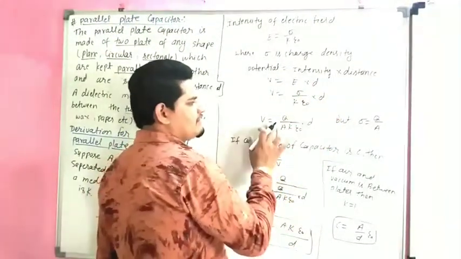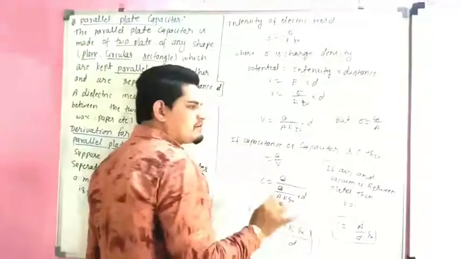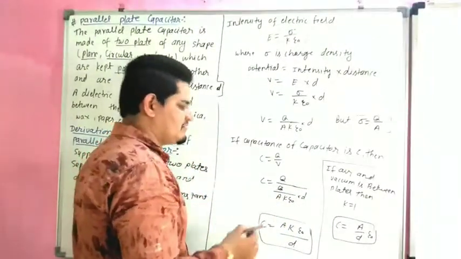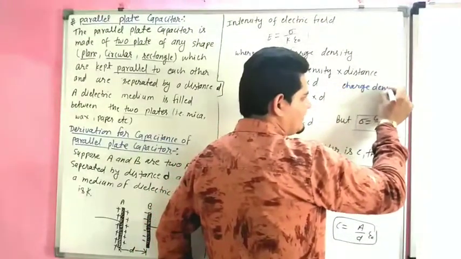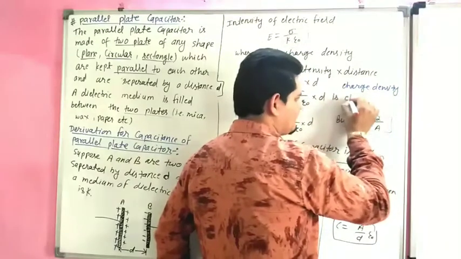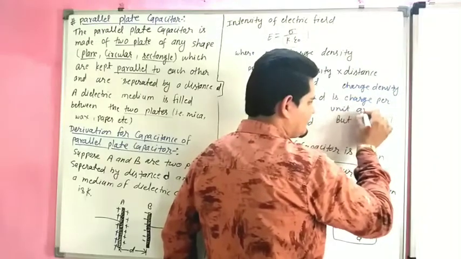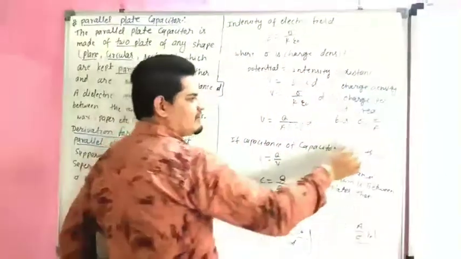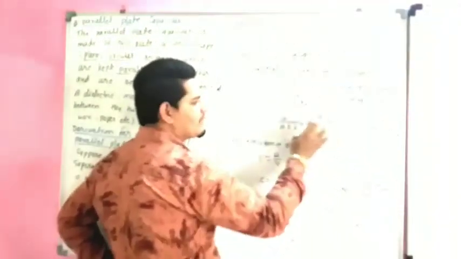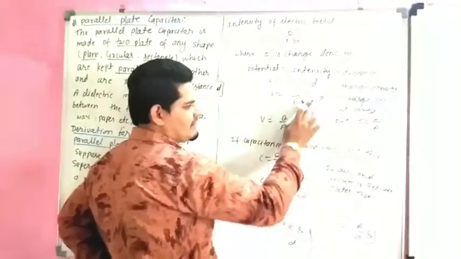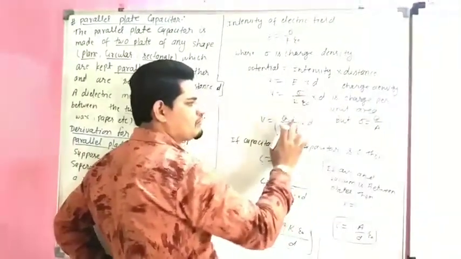Now V is equal to, but sigma is equal to Q upon A. This is the formula of charge density, charge per unit area. Charge density sigma is charge per unit area. So we can put the value of sigma: sigma is equal to Q upon A. So V is equal to Q upon A, k as it is, epsilon as it is, D as it is.